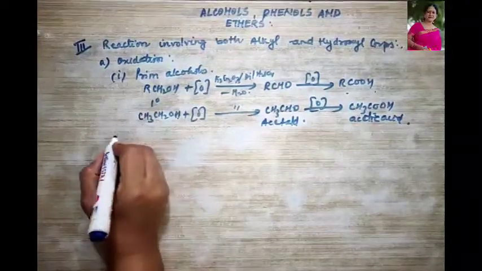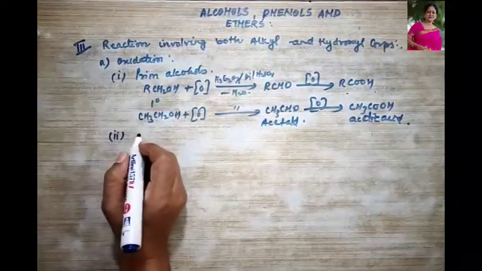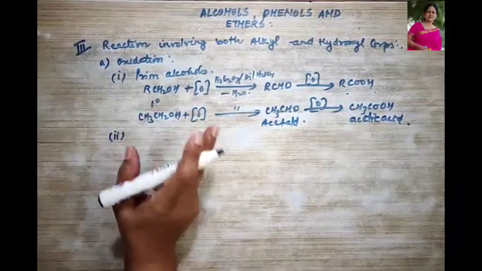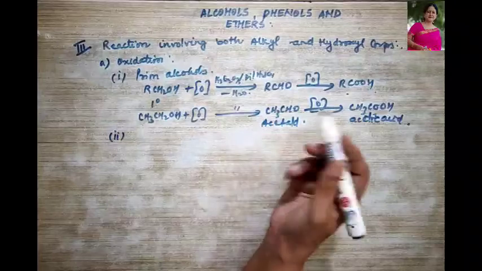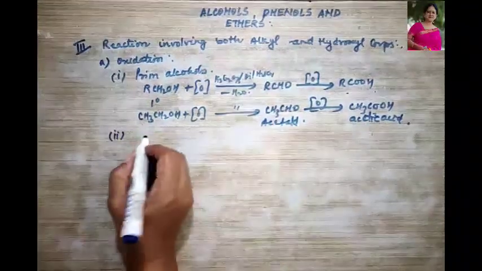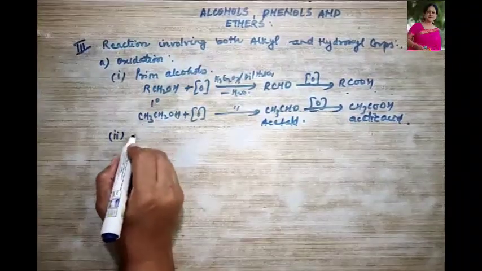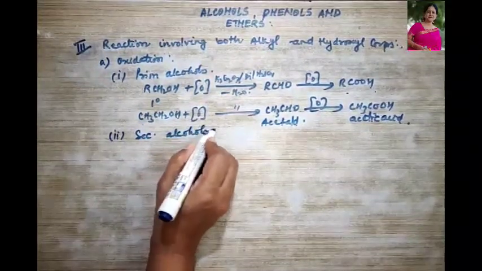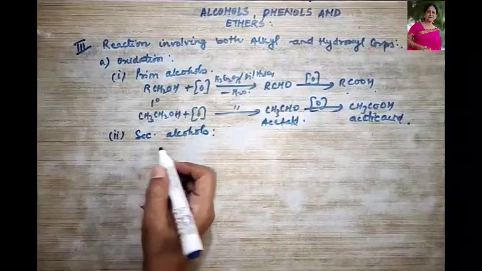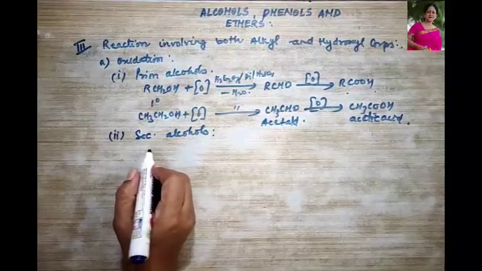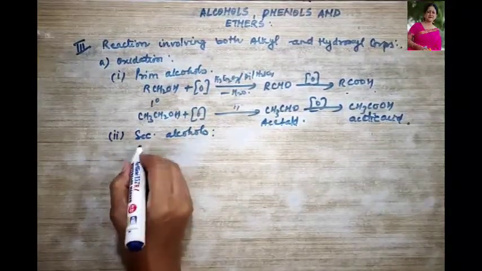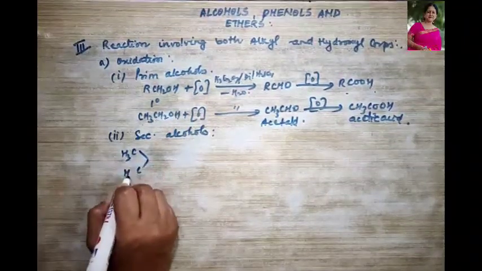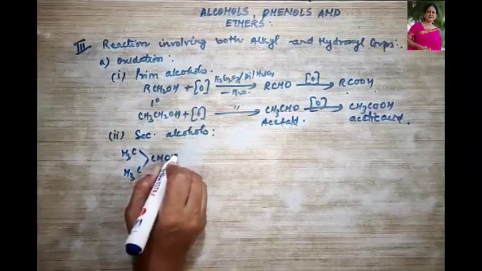Now let us see what happens in the secondary alcohol. Secondary alcohols are also easily oxidized but not to aldehydes. They get oxidized to ketones. So let's talk about secondary alcohols over here. Straight away I am writing an example, like CH3CHOHCH3. What is this?